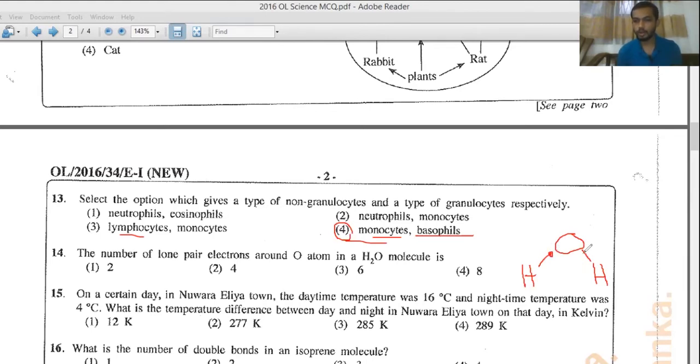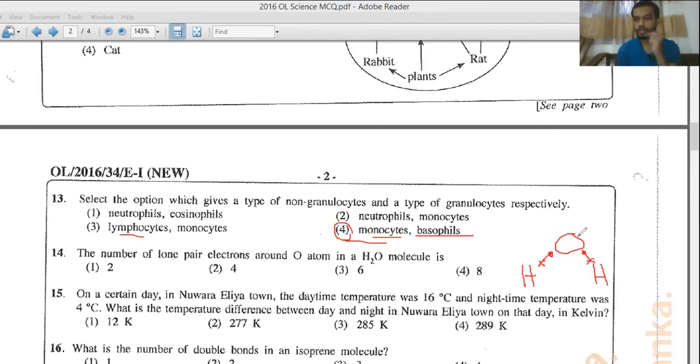To form a bond, oxygen gives 1 electron. I will mark it as a dot here, right? I will mark this hydrogen's electron as a cross here. Normally, when you are drawing a Lewis structure, you are not drawing like this, right? You are drawing just a piece of line. For your explanation, I am drawing this dot and a cross.